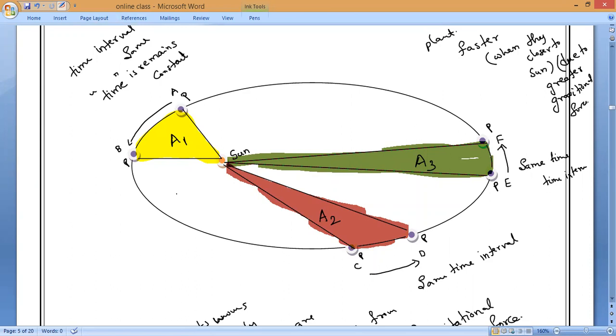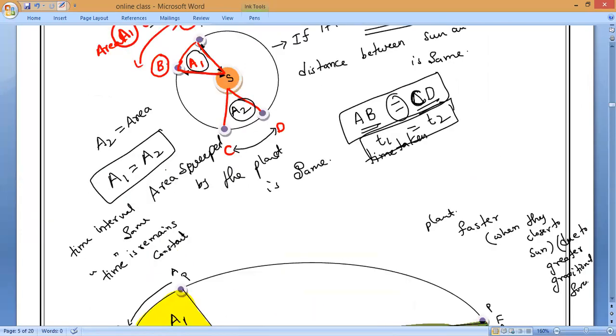If you calculate the area of A1 and the area of A2, they may look different, but the areas are equal. They will sweep equal areas in equal intervals of time. Do you understand, Mitakshri? That is called Kepler's second law of planetary motion. That is why, what is another name of this law?